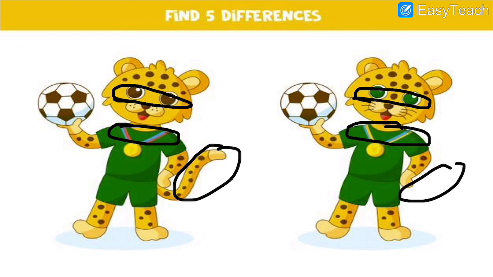Then one more difference you can find out, that is there is no hair. Can you see the hair are not there over here? The hair cannot be seen, but here the hair can be seen on the mouth. See, there is no hair, but here hair is there on both the sides. So that is difference number 4.